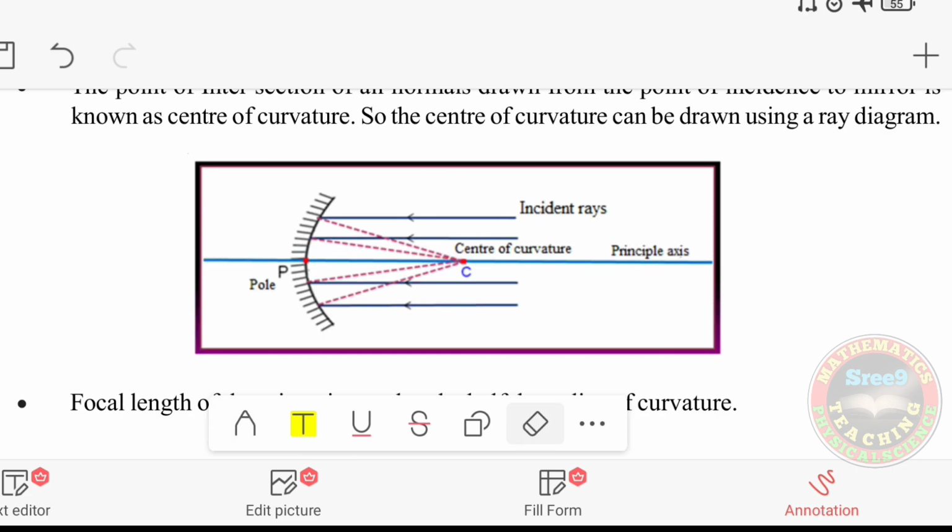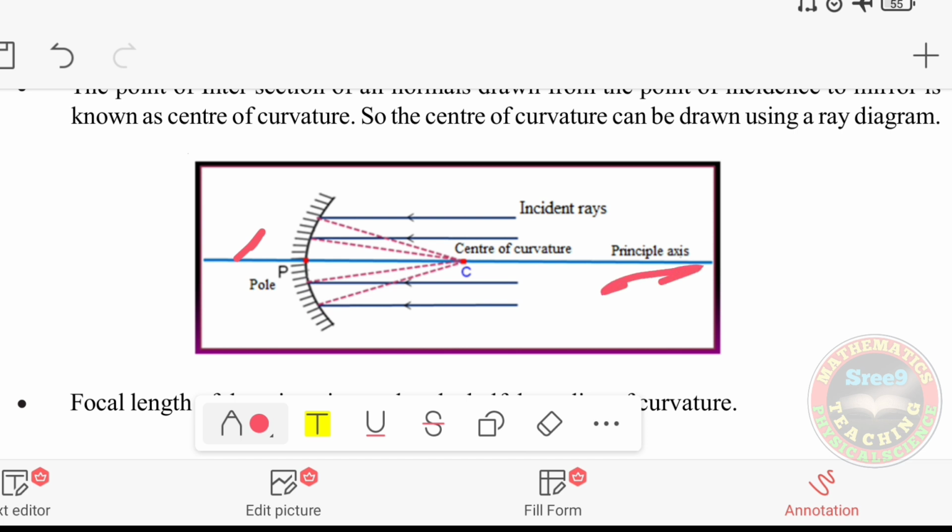Now you can see on the screen the concave mirror, and the blue line is the principal axis as it is shown here. You can see the incident rays coming from the right hand side to the left hand side and falling on the concave mirror. These are the points where the incident rays are focused. From there, the red dotted lines are the normals.